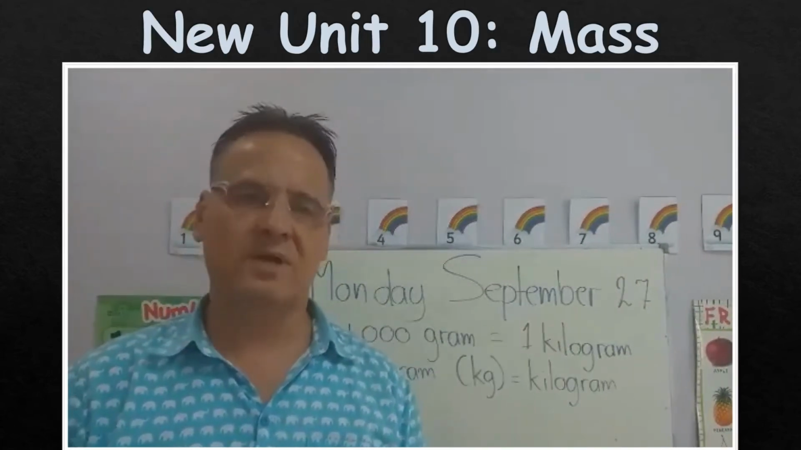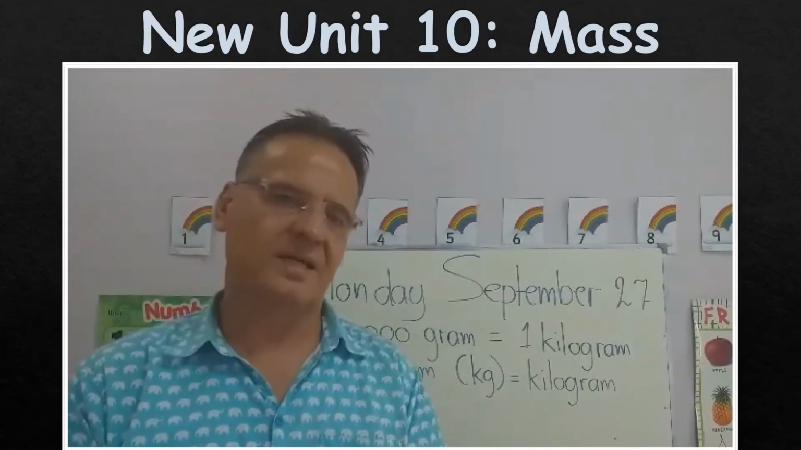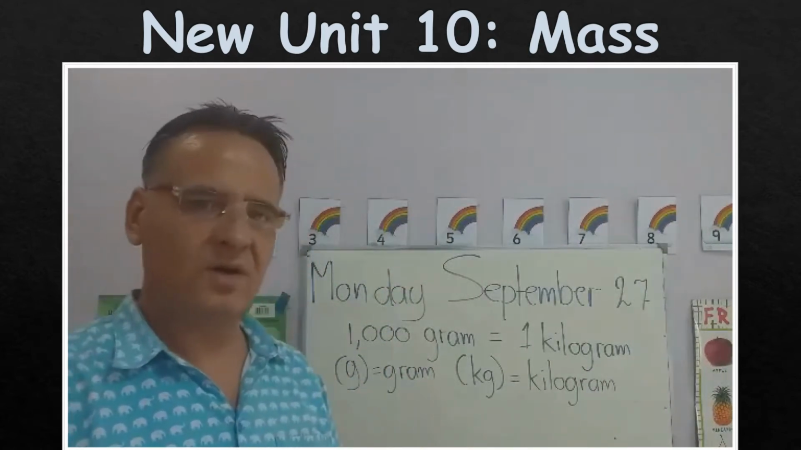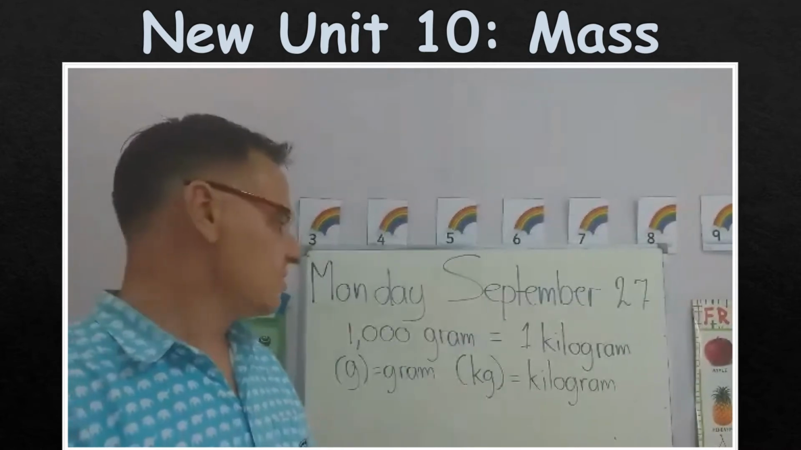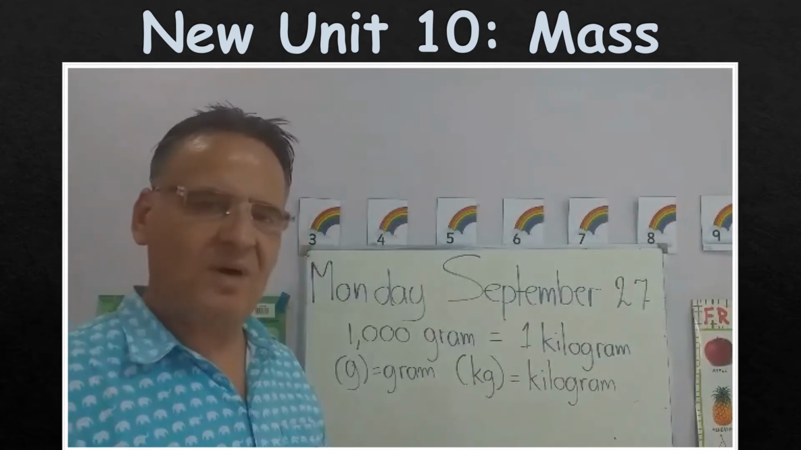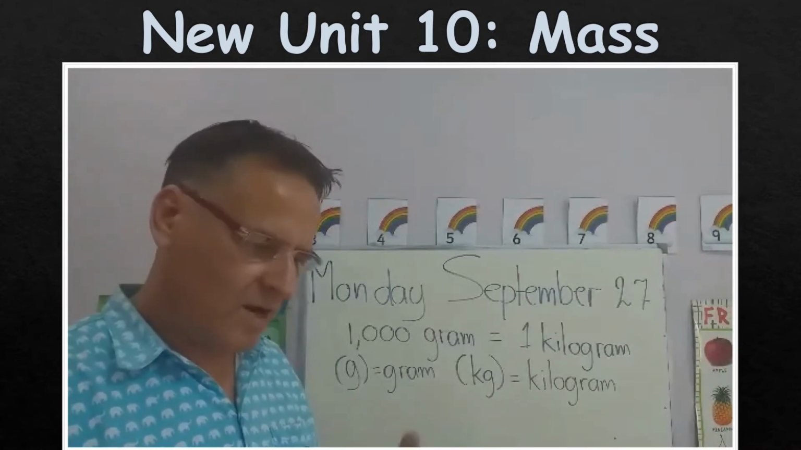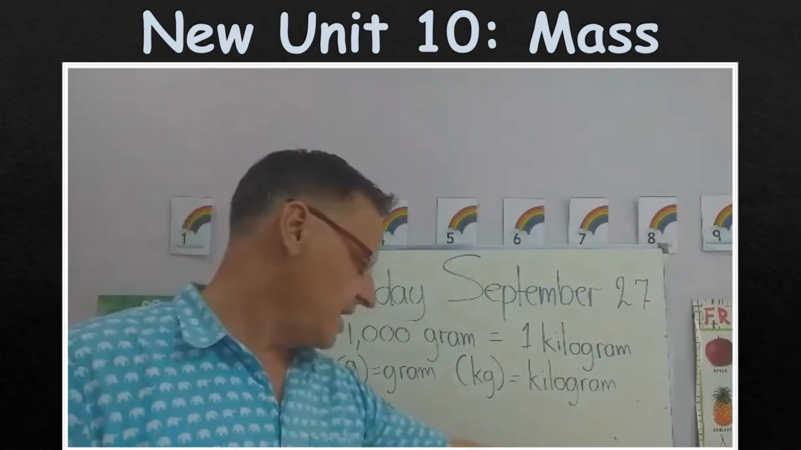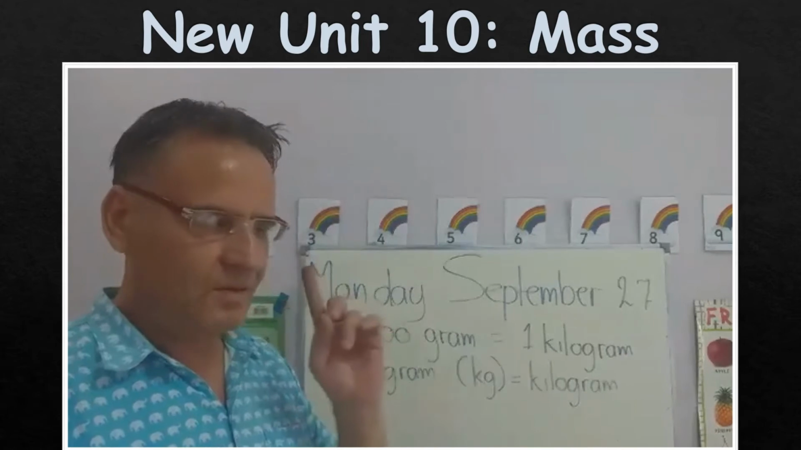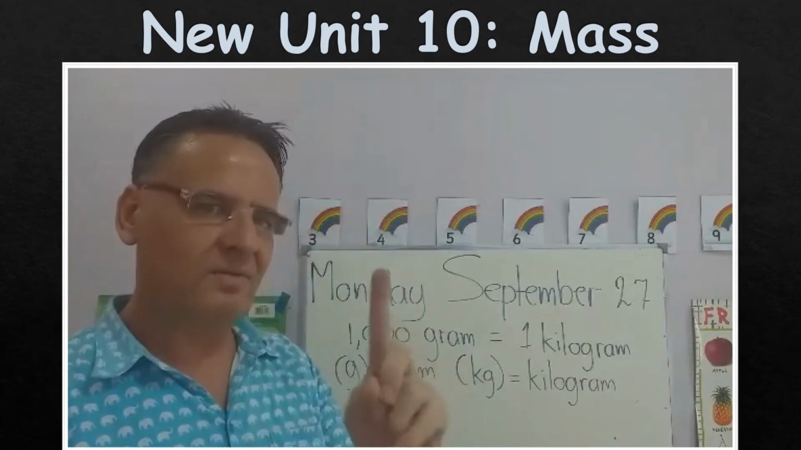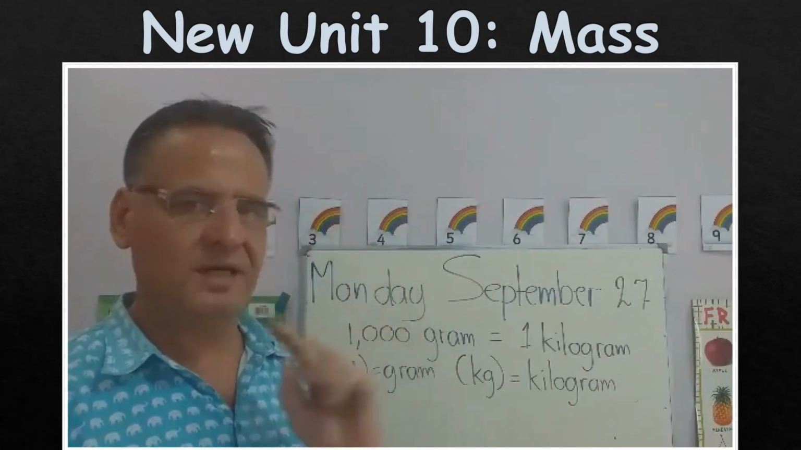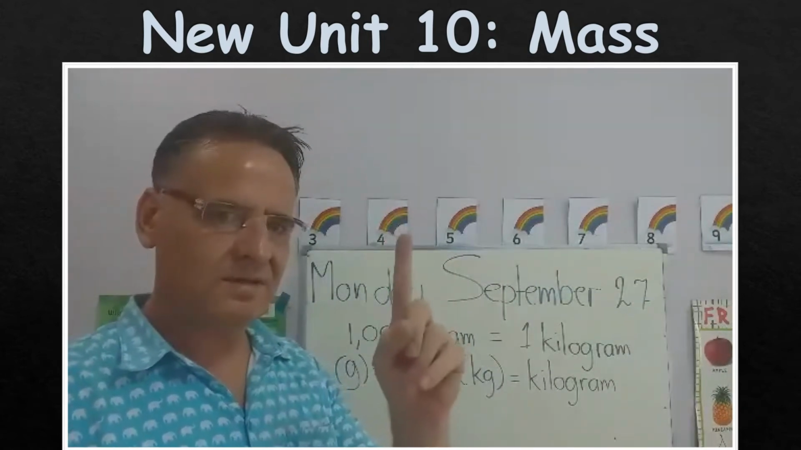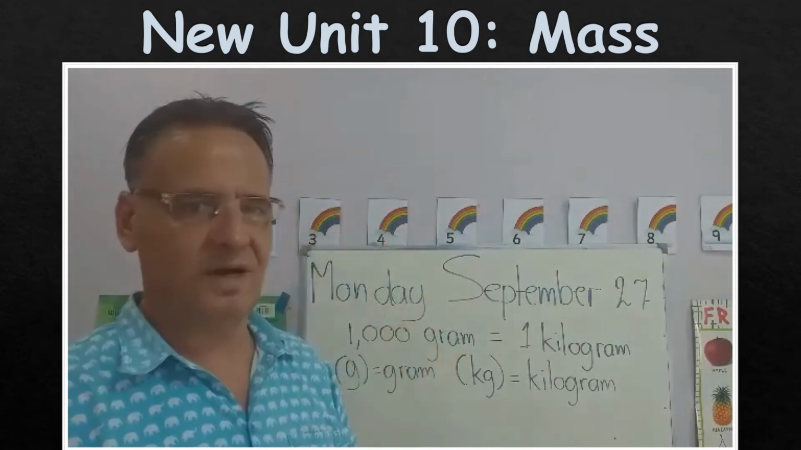Okay, before we look at the book, let's look at some basic things you need to know when we talk about mass. So mass is basically how much something weighs, so how heavy or how light something is. Now, for example, with water, 1 liter of water equals 1 kilogram. Okay, so 1 liter of water equals 1 kilogram.